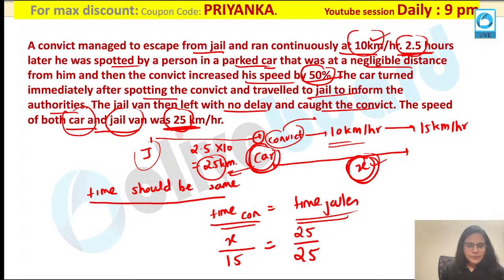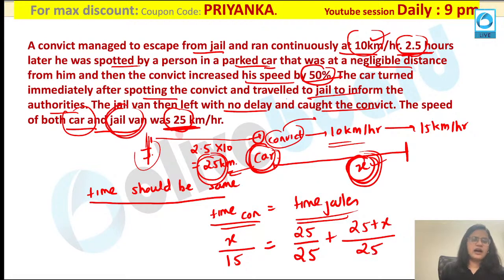Okay, now it has reported to the jail. Now the jailer will come back to the same place over here. Now how much distance will the jailer cover? The jailer has to cover this 25 plus this x distance over here. Are you getting my point? So this equation will become (25 plus x) divided by 25, because the jail van is also running with the same speed. Everybody following the equation? Anybody having any small doubt in this equation, please ask me.